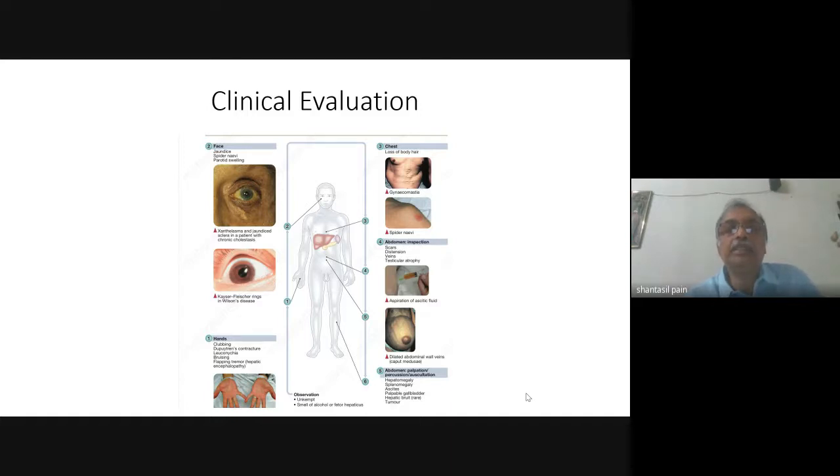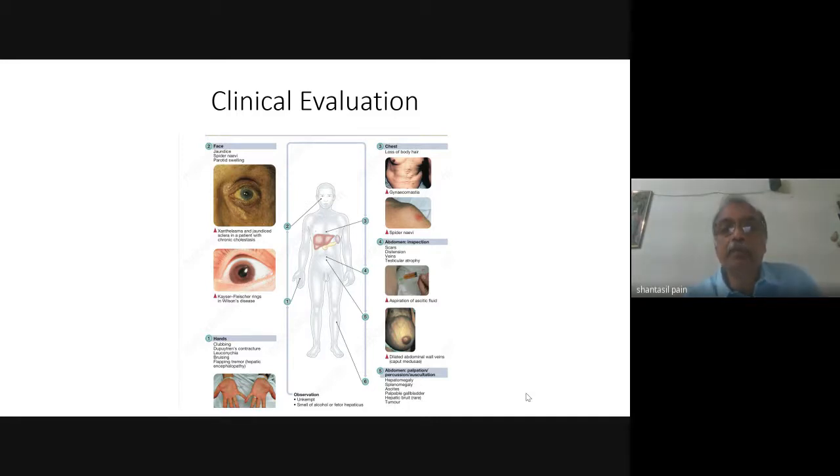Look at the patient's nail. Look for white nails or koilonychia. Look at the skin. Look for spider nevi. Look for any petechiae, any bruises. Look for gynecomastia. Look for loss of axillary and pubic hair. Look at the testis, whether there is testicular atrophy or not.